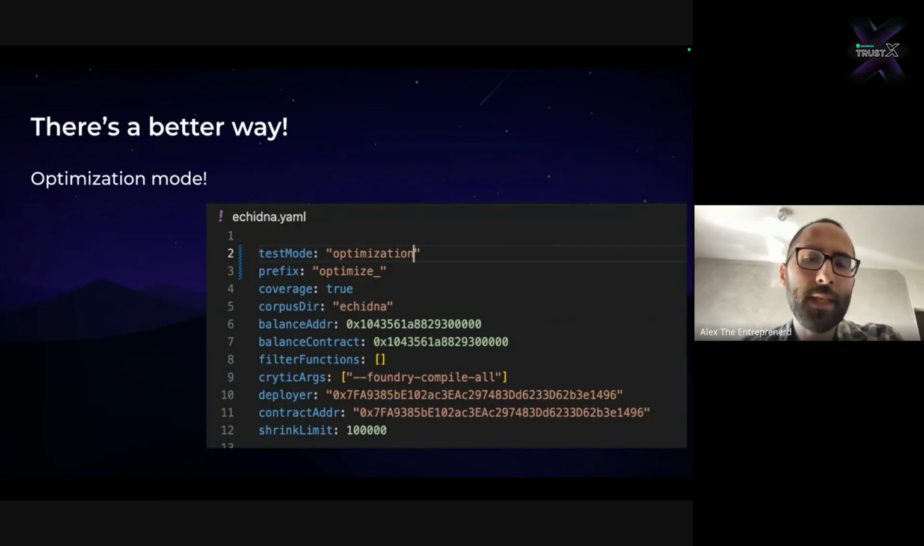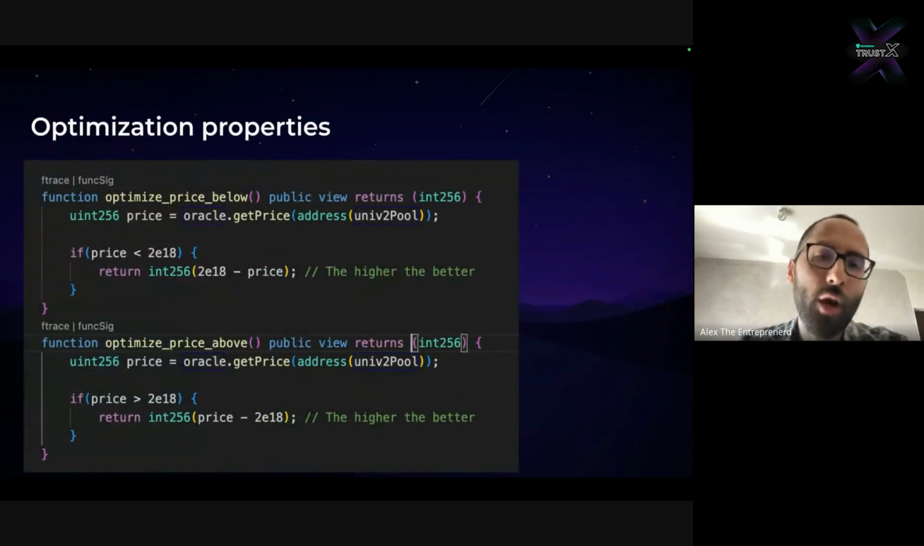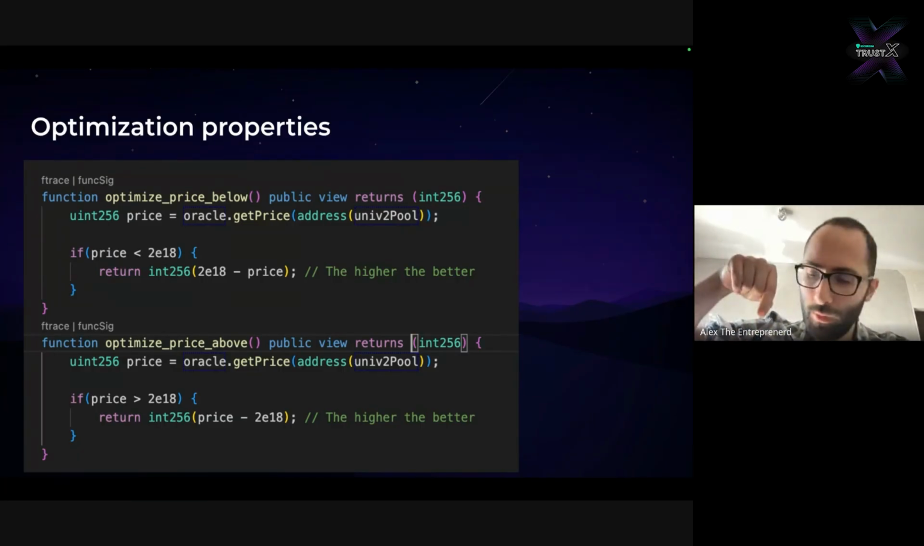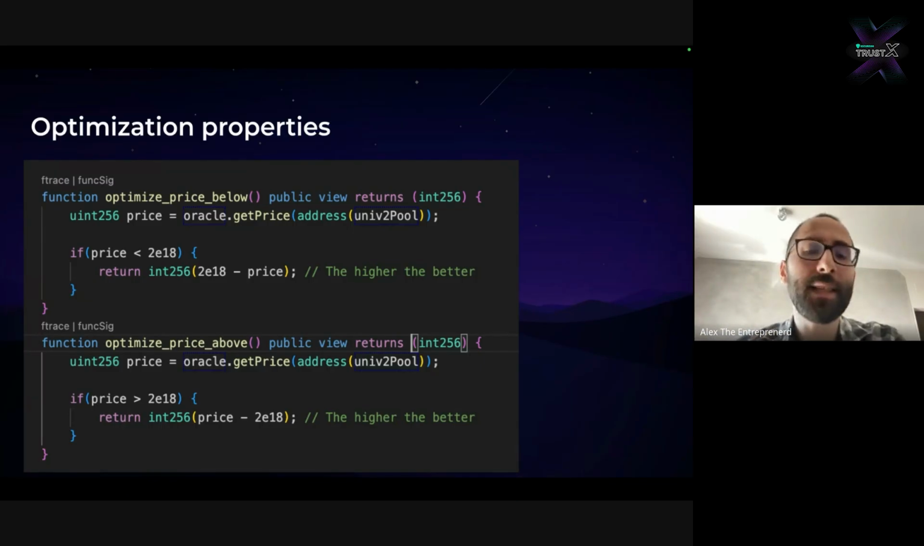We change the test mode to optimization. We put a prefix called optimize, and then we write these two functions, optimize_price_below, which returns an int256. These are all conventions of, again, this clunky tool that I'm going to show you is extremely powerful, but it's very clunky. And it returns this signed integer. The way optimization mode works is it only returns the maximum value. So we separate the deviation of the price into below, meaning we are testing for values that go below the 2E18 price, below the floor, basically, and prices that go above.